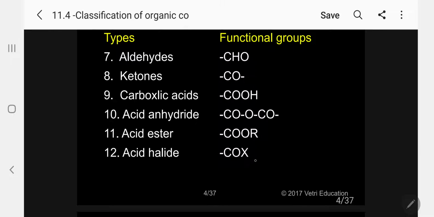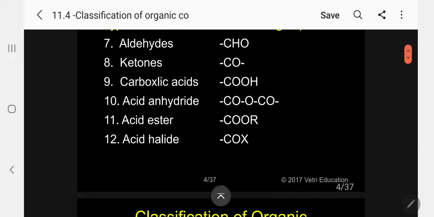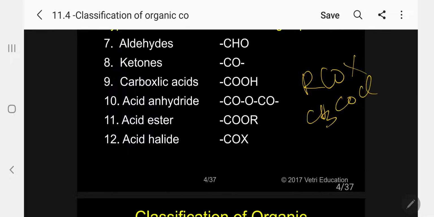Same way, when you go for acid halide, kindly follow, RCOX. X can be, as usual, any halide. Simple example, acetyl chloride. Aliphatic. Aromatic, benzoyl chloride. So functional group COX.